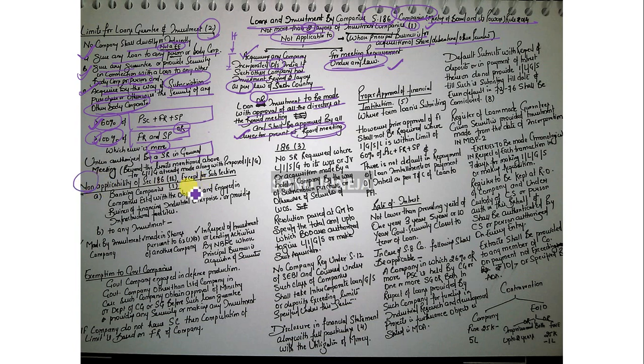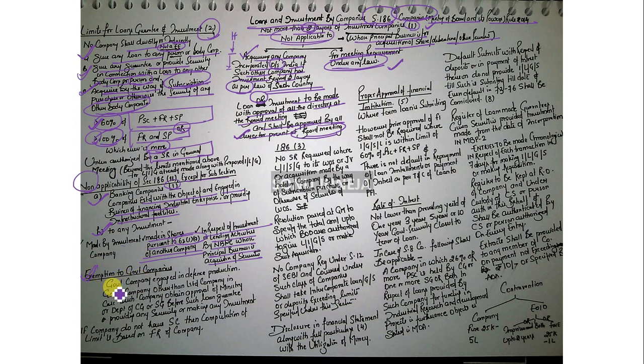This section is not applicable, except for subsection 1 and 2, to banking companies established with the object of engaging in the business of financing industrial enterprises or providing infrastructure facilities, to any investment made by investment companies in shares pursuant to section 62 subsection 1 clause A of another company, that is right shares, and in respect of any investment or lending activities by an NBFC whose principal business is the acquisition of securities.